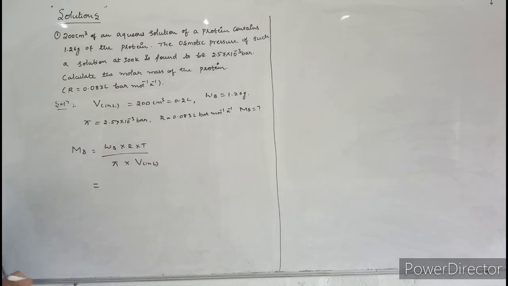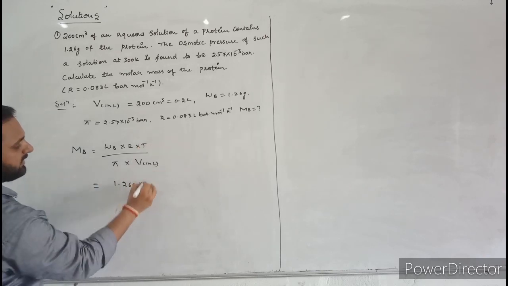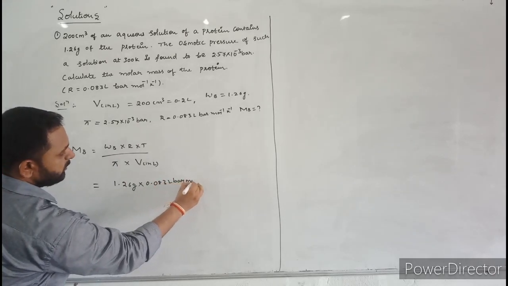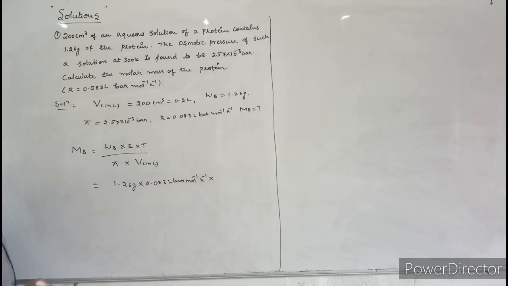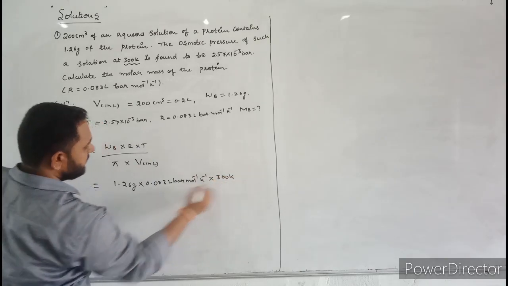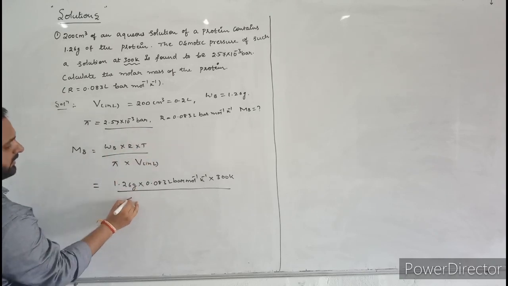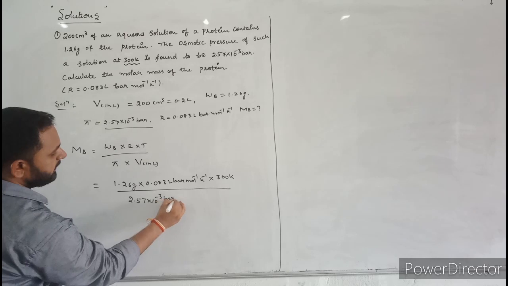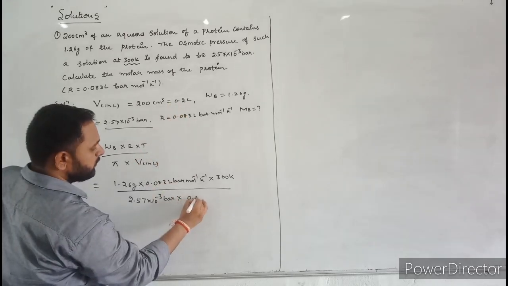You just substitute the values here. The weight of solute is 1.26 gram into R value 0.083 liter bar per mole per Kelvin into the temperature, 300 Kelvin, divided by the pi value, 2.57 into 10 power minus 3 bar, into volume. Volume is also given in liter, 0.2 liter.